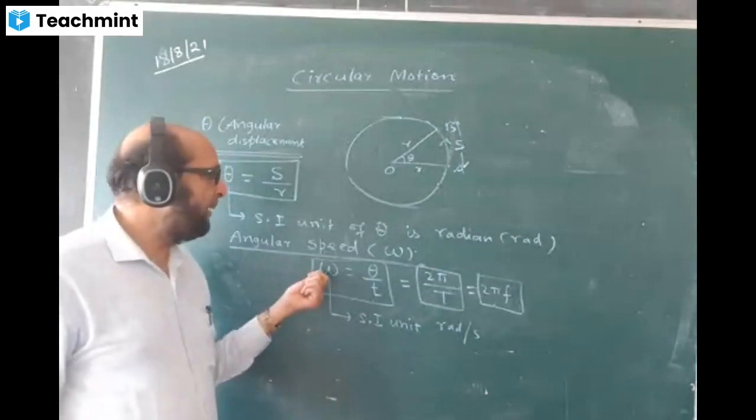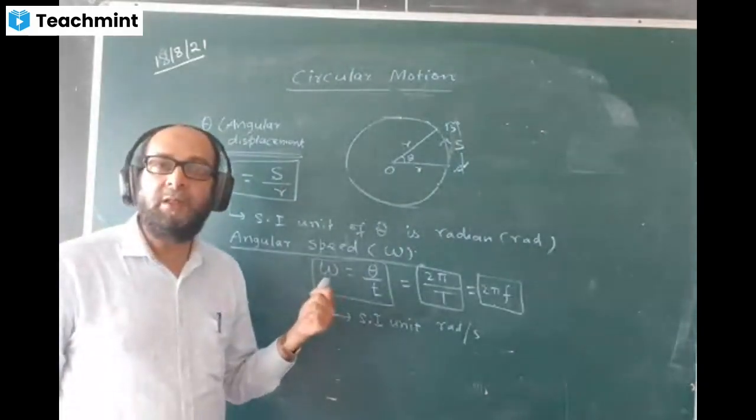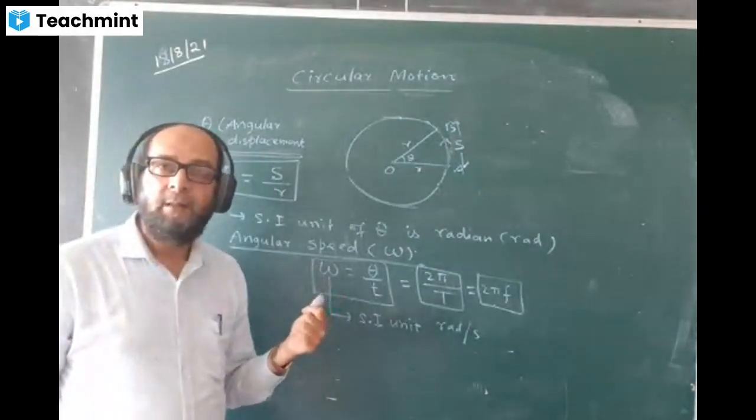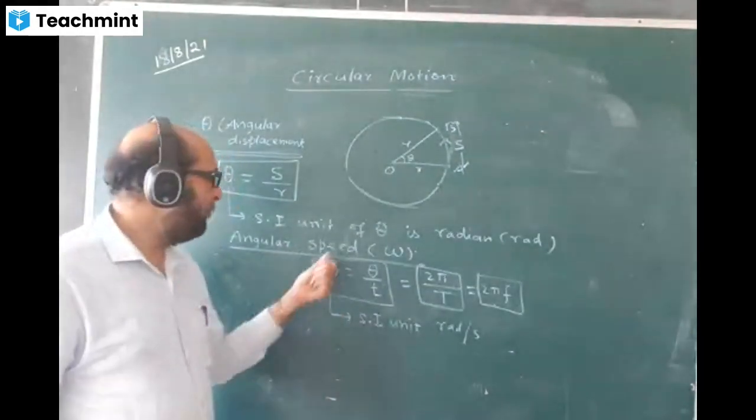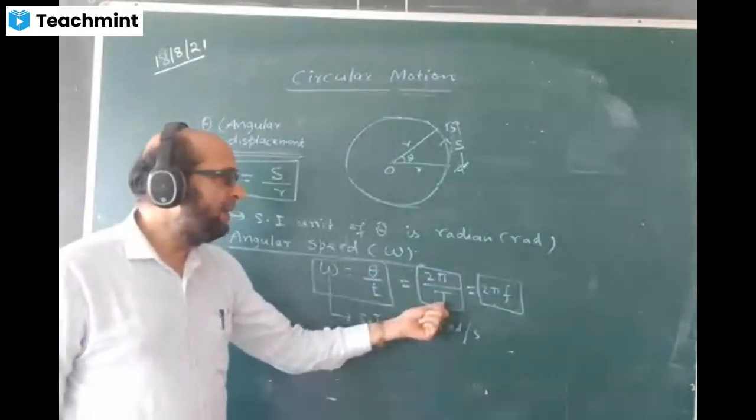Angular speed omega formula we have. This is read as omega, it is not read as W. It is read as omega. So for angular speed omega, the formula we got is theta by T or 2 pi by T or 2 pi f.